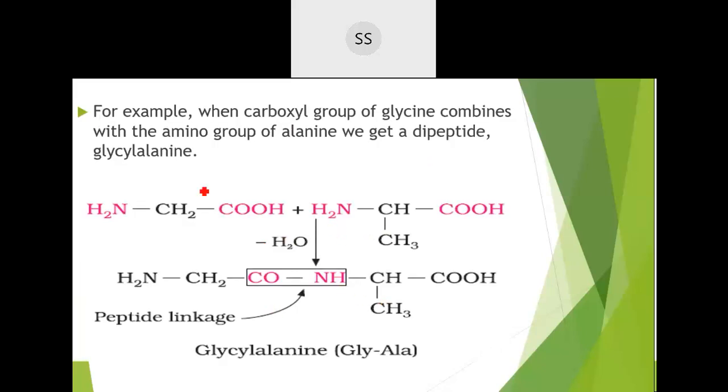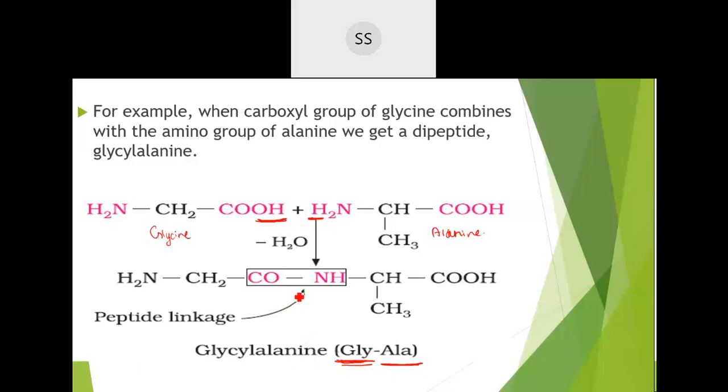I've shown over here, as I told you before also, when you take glycine, this is glycine and this side we are having alanine. So when they lose one water molecule, one H you remove from here and one OH from this side, you get CONH linkage which is peptide linkage. See how the name is written, it is given as glycylalanine. It's a combined word, or you can just take three letters, GLY and ALA. It's a combination of glycine and alanine. So this is how it has been written, combined two words.